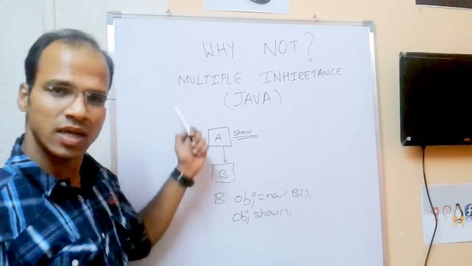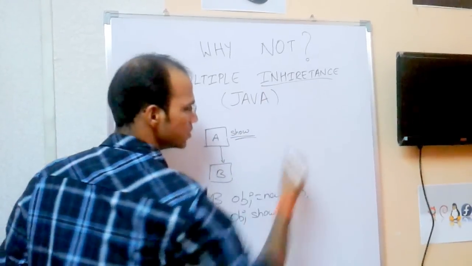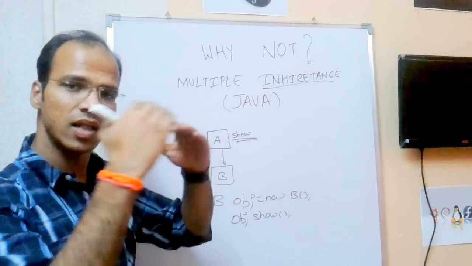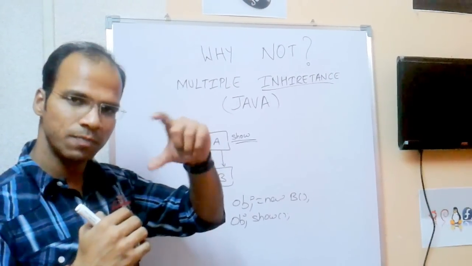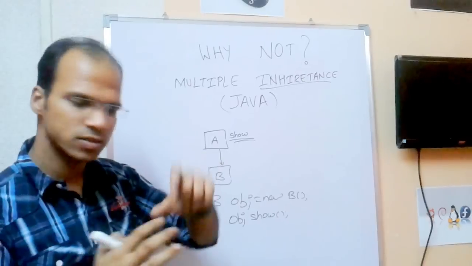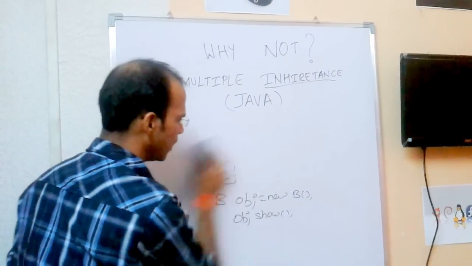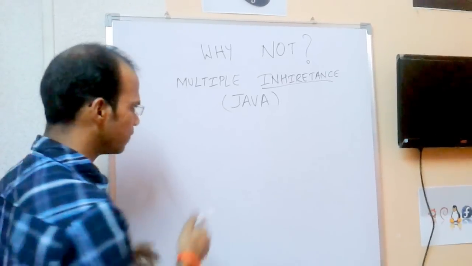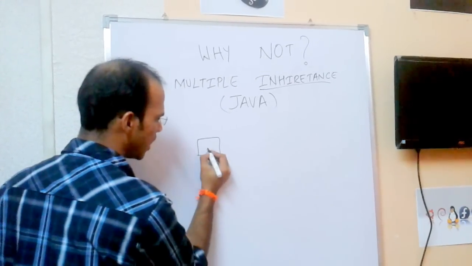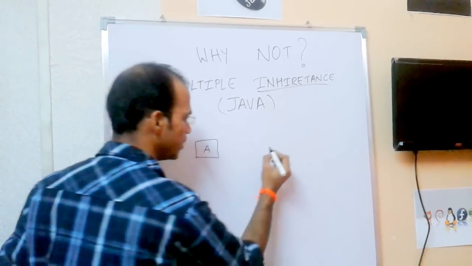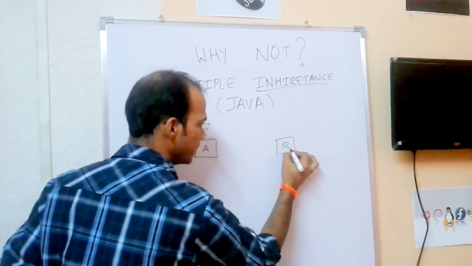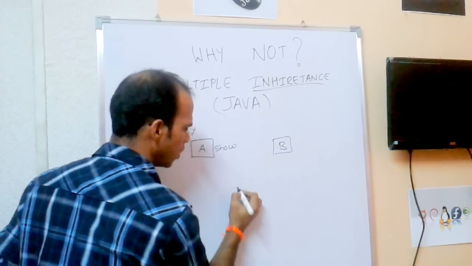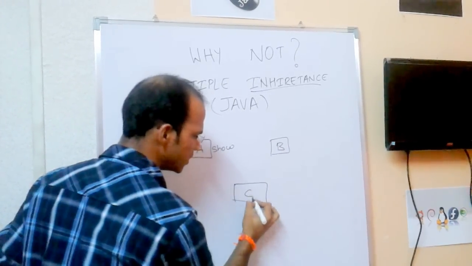So this is the concept of inheritance. In a simple way, this is also called single level inheritance because you have just one base class and one derived class. Now let's go for multiple. You know what multiple means? You have two classes, let's suppose class A and class B. Class A has method show, and you want a new class called C.